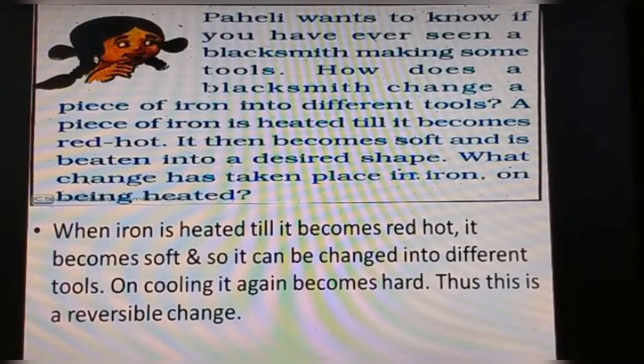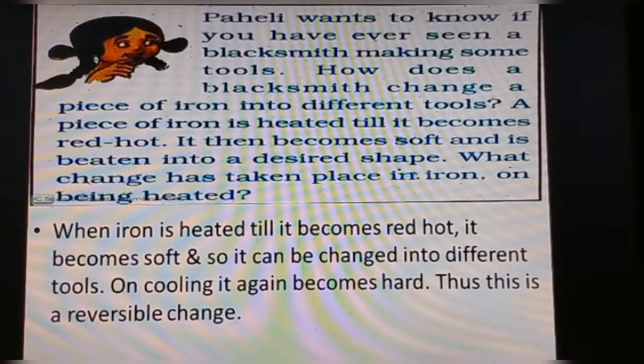Yes. Now what change has taken place in iron on being heated? So what happened when we heated iron till it becomes red hot? It becomes soft, and thus we can change it into different tools. On cooling, it again becomes hard. Thus, this is a reversible change.